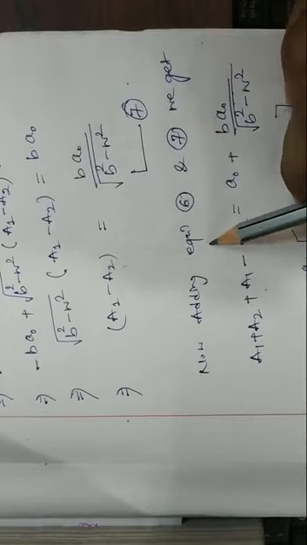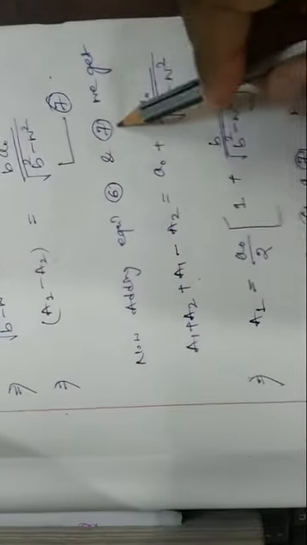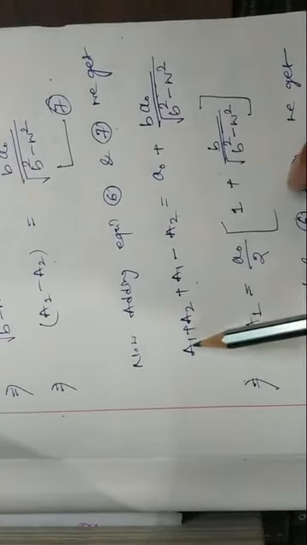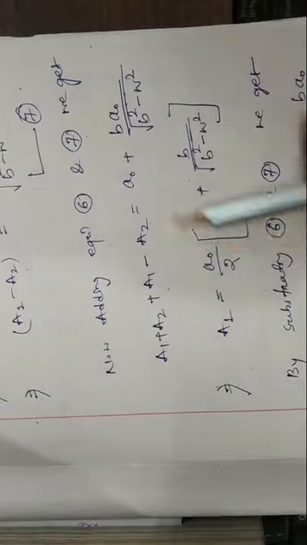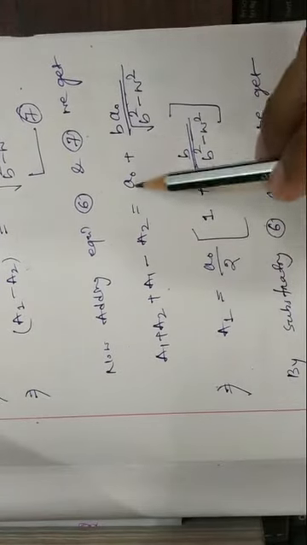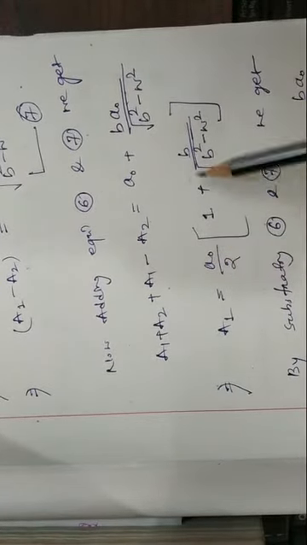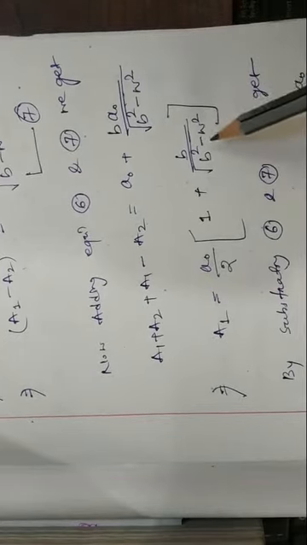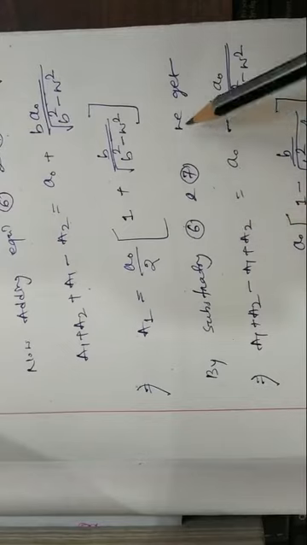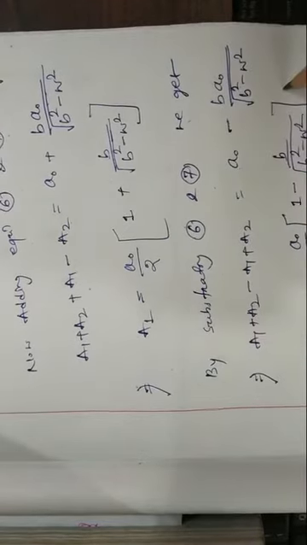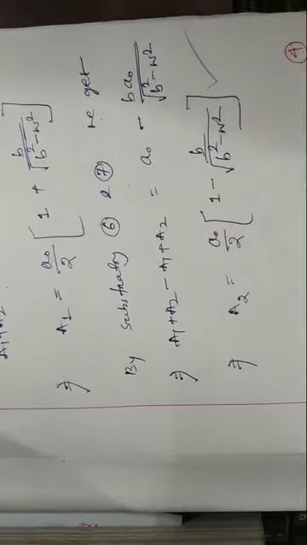So now add equations 6 and 7. By adding, a2 gets cancelled. So 2a1 is this much. That implies a1 is equal to a0 by 2 times 1 plus b over the square root of b squared minus omega squared. By subtracting 7 from 6 we get a2 is equal to this much. So a1 and a2 we found by considering the conditions.